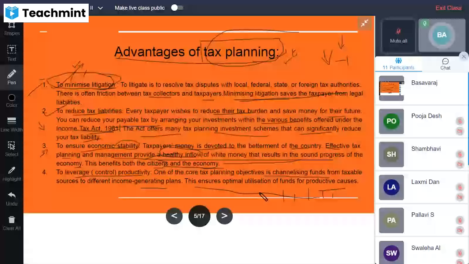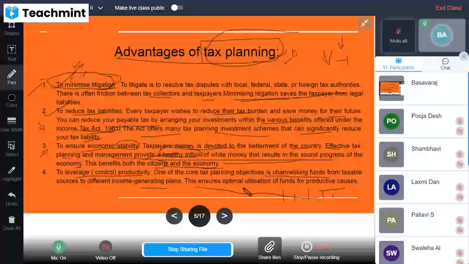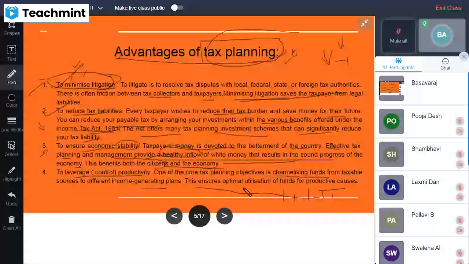So in those options, where he is going to invest, it means he can take control over his productivity, and he can utilize his funds for productive and effective causes. He can gain a return over there, he can get a benefit by reducing the tax liability.